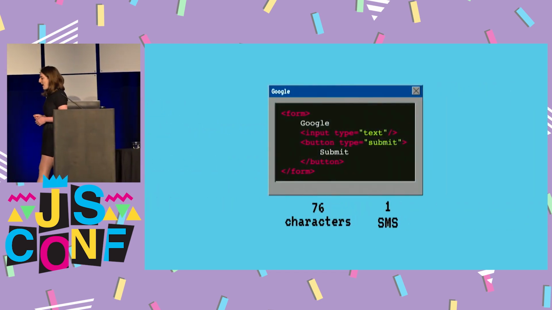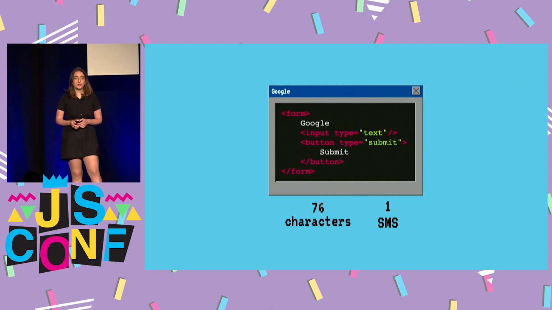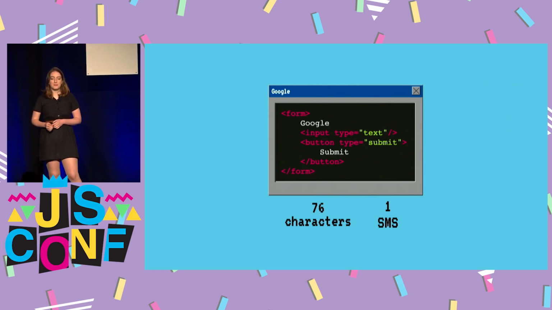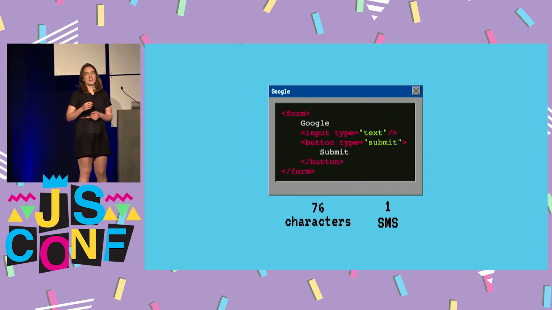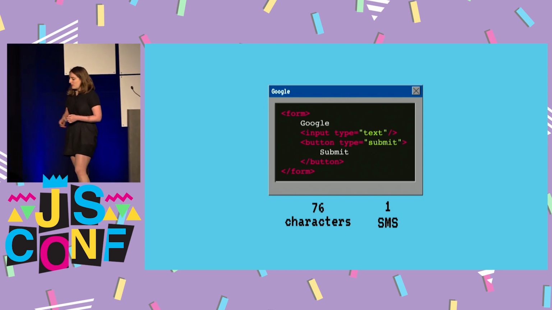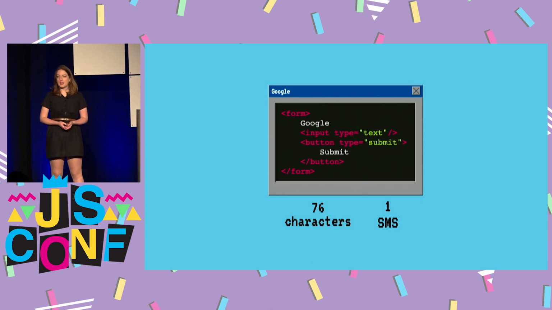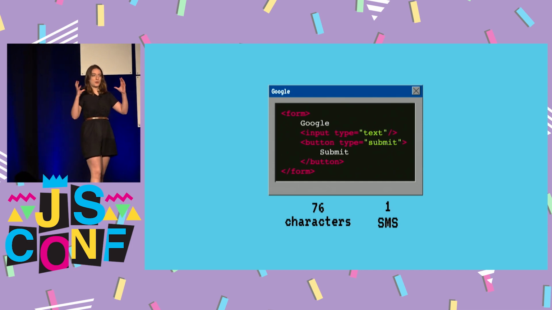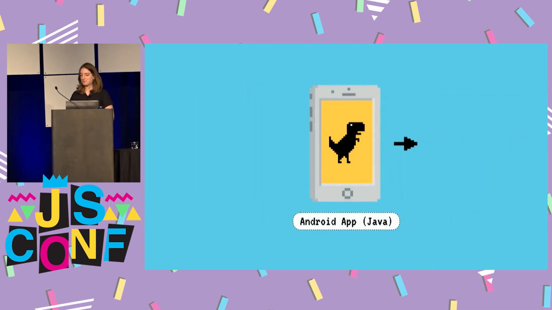But when we think about what that web page looks like and the functionality behind it, we really only think of it as being the form, the word, the input, the button, and it's very, very small and fits into a single SMS. And so when I was going about this, I decided that any web page I have, I'm going to want to make a programmatic way to get it down from this big bulky thing to a tiny thing that just represents the interactions that I want to have with it.